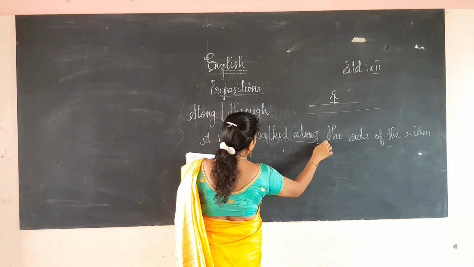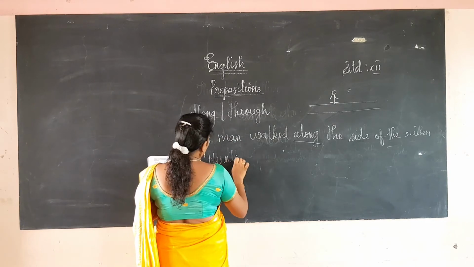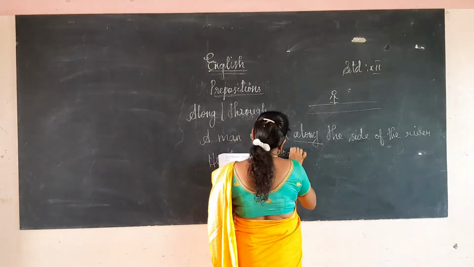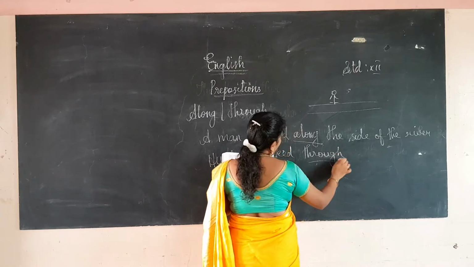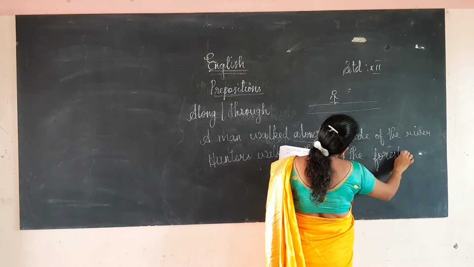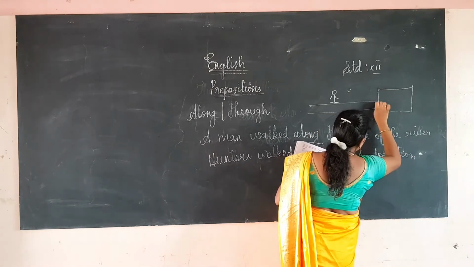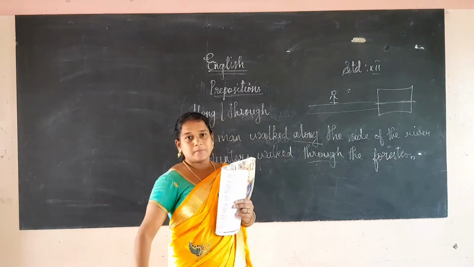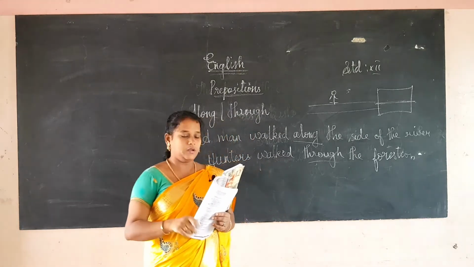Along. Here, the hunter walked through the forest. A forest is a 3-dimensional area. The hunter is walking through the forest, means he is walking from here to here. என்னது காட்டுக்கு நடுவுல நடந்து போறது. That is walking through the forest.